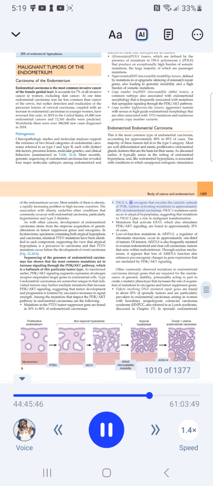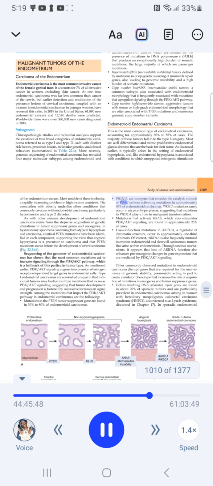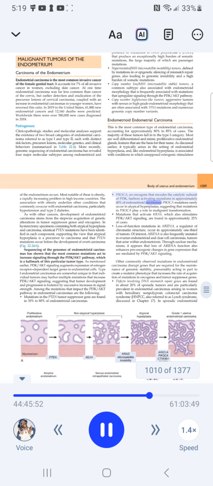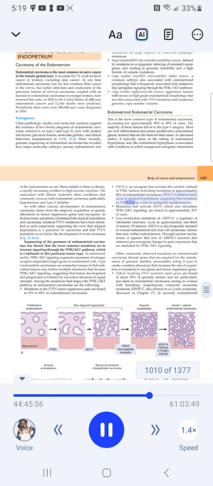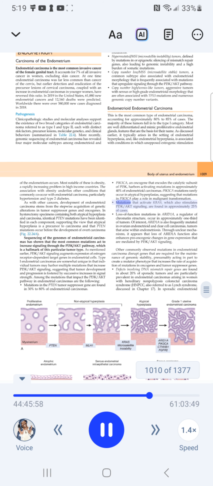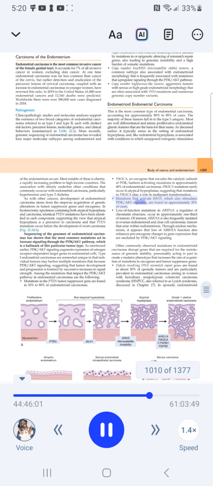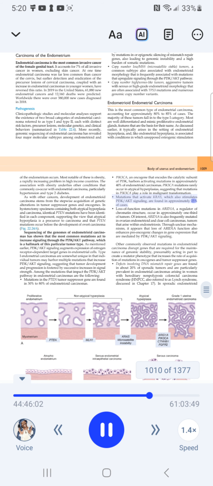PIK3CA, an oncogene that encodes the catalytic subunit of PI3K, harbors activating mutations in approximately 40% of endometrioid carcinomas. PIK3CA mutations rarely occur in atypical hyperplasias, suggesting that mutations in PIK3CA play a role in malignant transformation. Mutations that activate KRAS, which also stimulates PI3K/AKT signaling, are found in approximately 25% of cases.